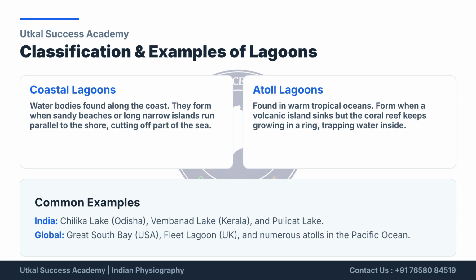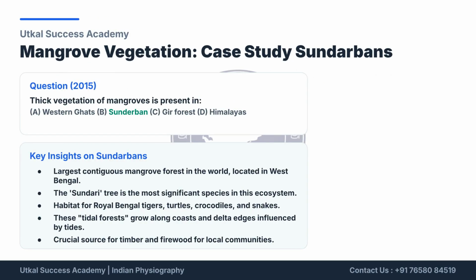Famous examples include Chilika Lake, Vembanad Lake, and Pulicat Lake in India, along with several atoll lagoons found across the Pacific Ocean. Question 6 asks, where thick mangrove vegetation is present? The correct answer is B, Sundarban.